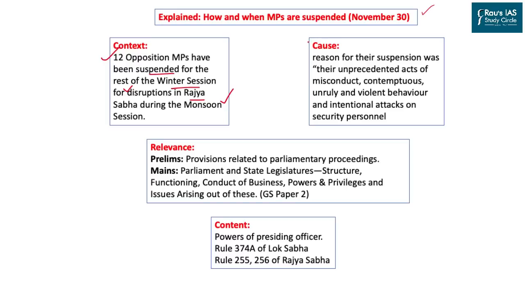The cause mentioned in the House was that they were suspended for the unprecedented act of misconduct, contemptuous, unruly and violent behavior and intentional attack on the security personnel. Because of these nuisances created inside the House during the monsoon session, these 12 members of parliament from the opposition were suspended.